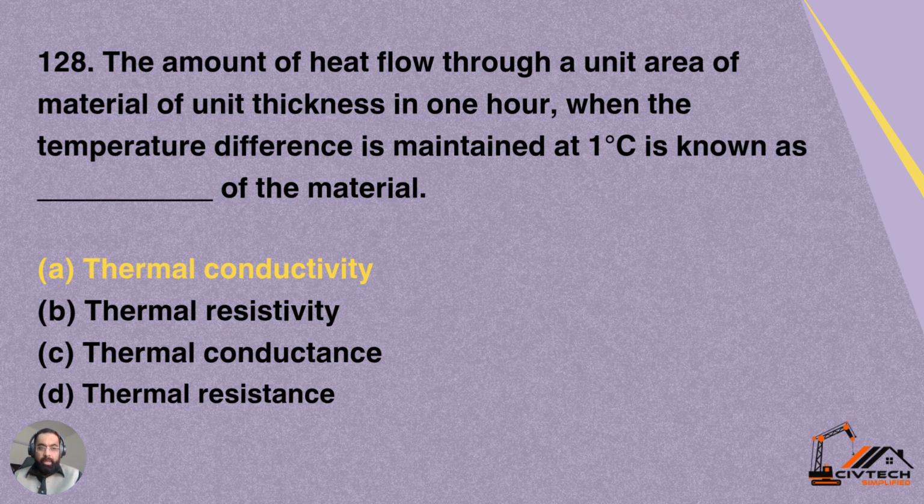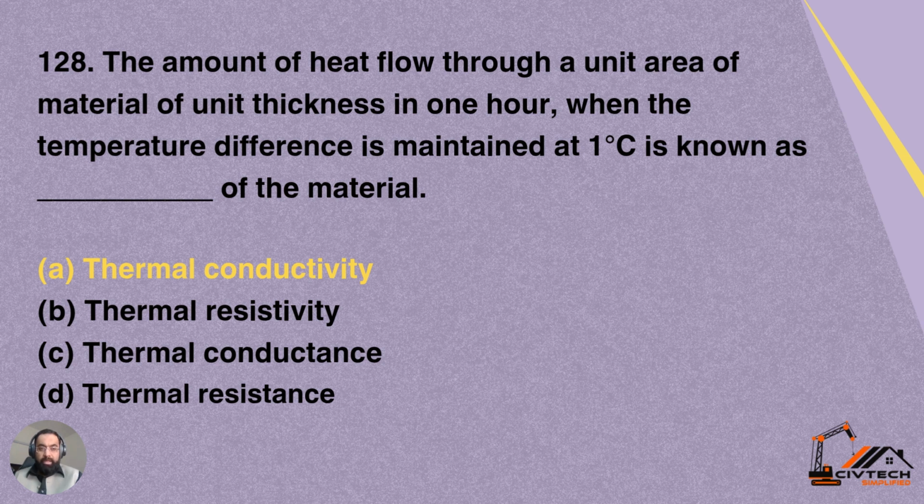Question 128. The amount of heat flow through a unit area of material of unit thickness in 1 hour when the temperature difference is maintained at 1 centigrade is known as dash of the material. So what is that terminology? Option A, thermal conductivity. Option B, thermal resistivity. Option C, thermal conductance. Option D, thermal resistance.